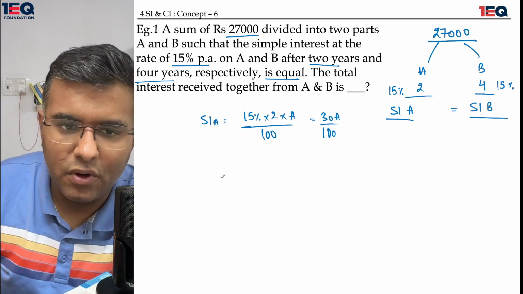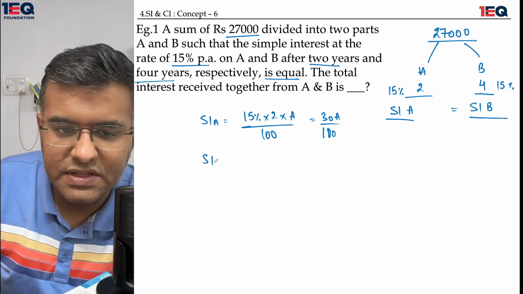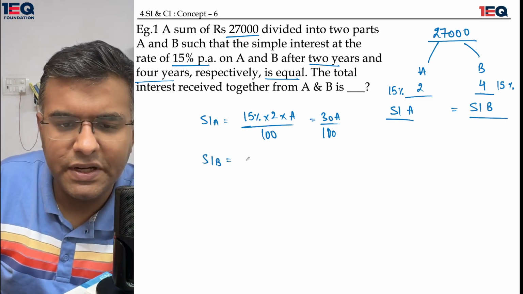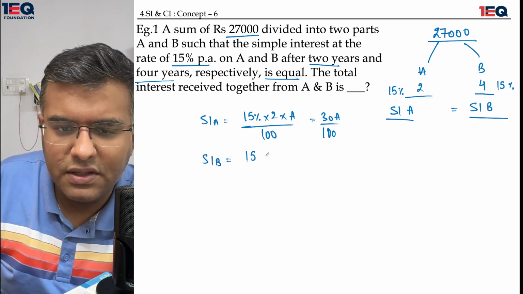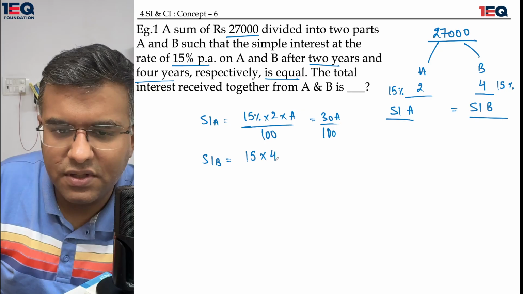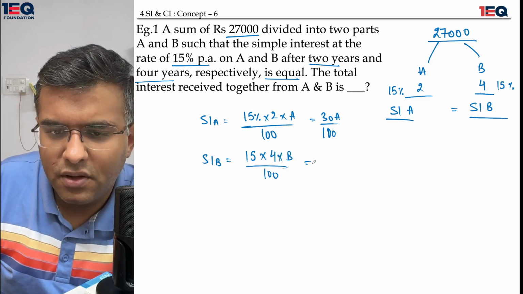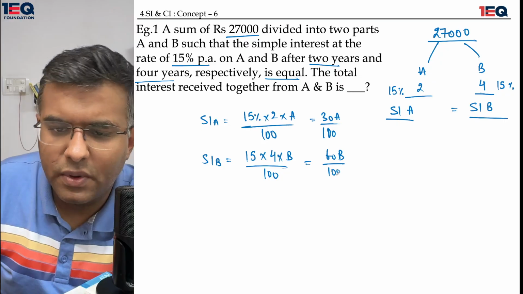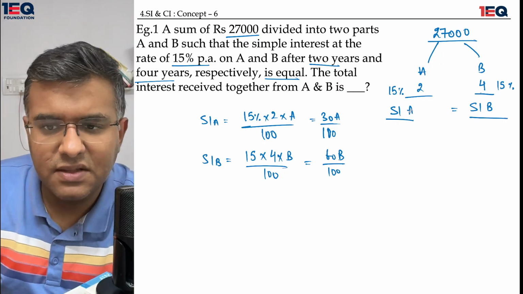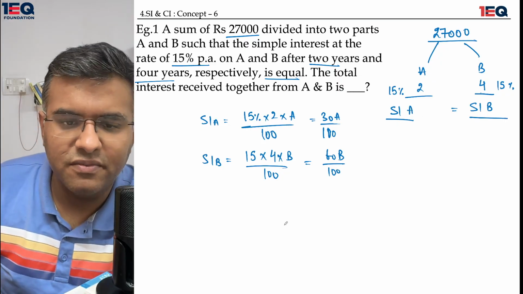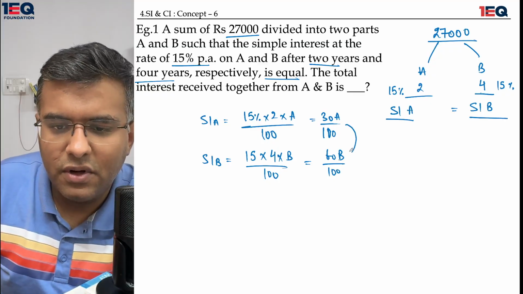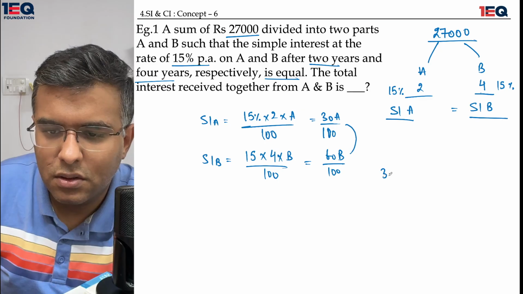You can see that I'm not doing any minute calculations anymore because they would eventually get cut off. Similarly, the simple interest on B is 15% of 4 multiplied by B upon 100, which is nothing but 60B upon 100. According to the question, the simple interest of A and simple interest of B are equal. So I would equate these two equations.